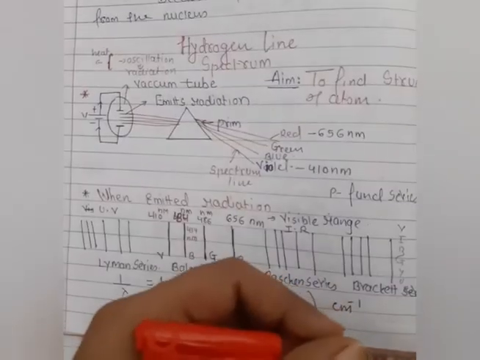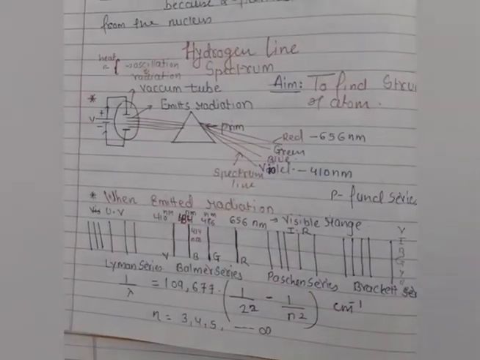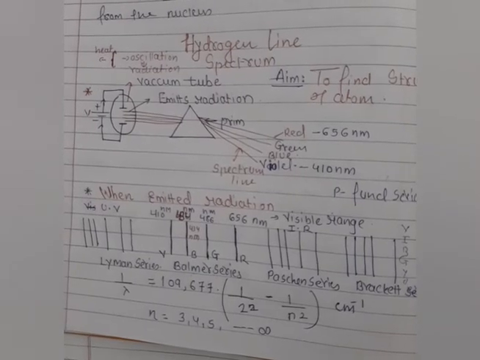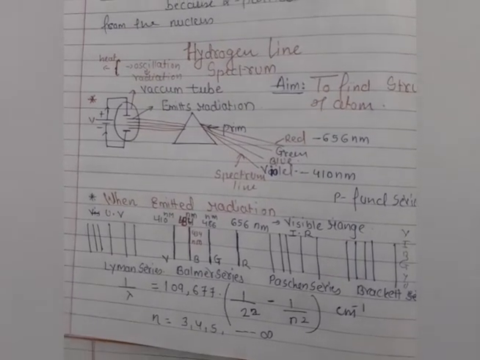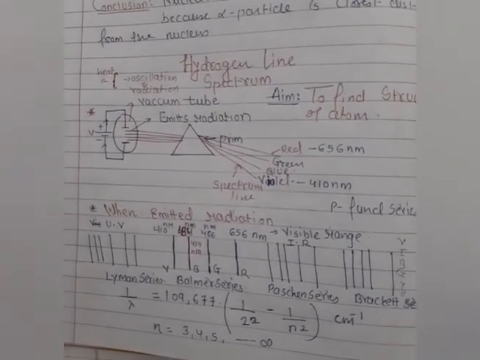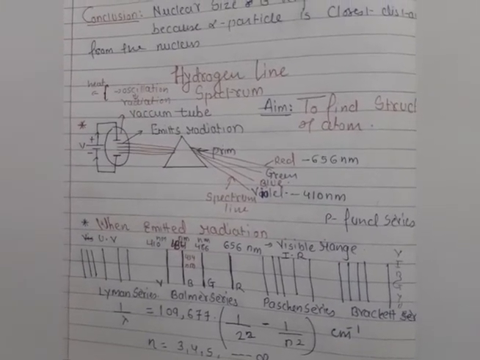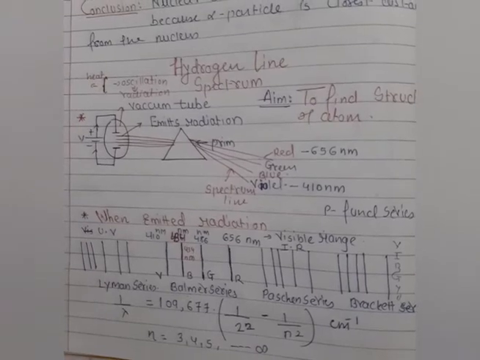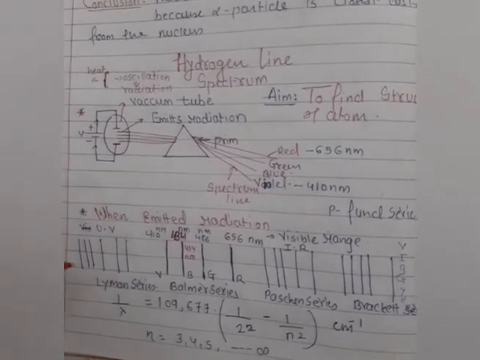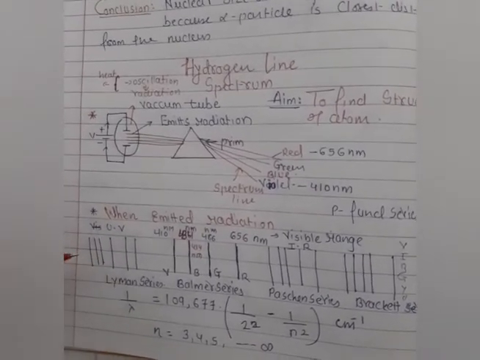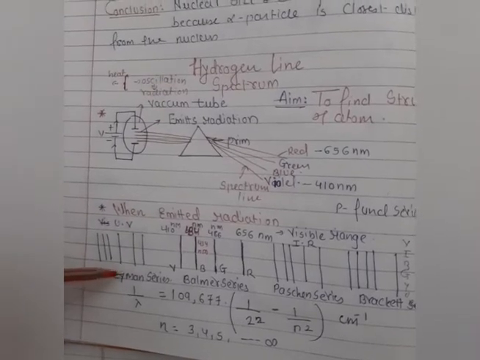The series is nothing but the spectral lines at the lower wavelengths divided into different series, and these different groups of series were explained by different scientists. So let's move on to the first series, explained by the scientist known as the Lyman series.